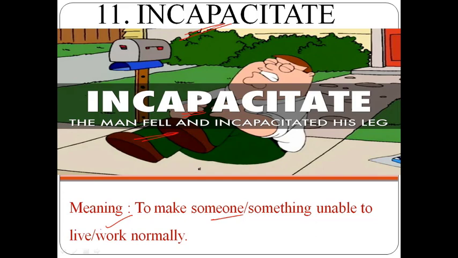Example, he was incapacitated by a heart attack. The accident incapacitated me for a few months. Rifle fire incapacitated our enemies. So this is how we have to use it and how to remember the meaning of this word. As I always say, in is a prefix which denotes not, and capacity is there, capacitate. So I'm just taking it as capacity, considering it like this: making someone incapable. So I made a statement to remember the meaning of this word. Let's move on to the next word now.